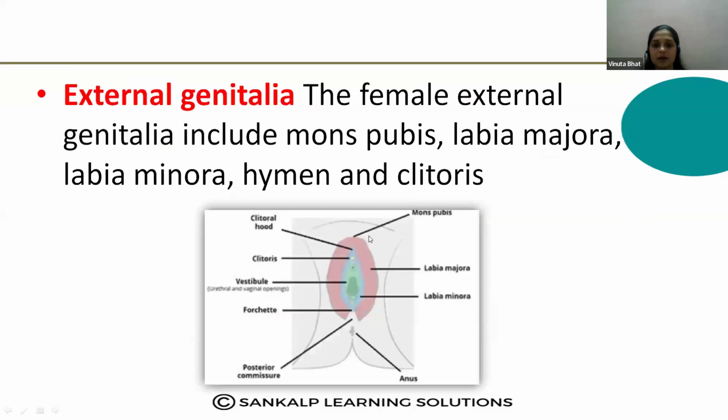Look here, so this is the mons pubis structure. And labia majora, this is the labia majora layer.